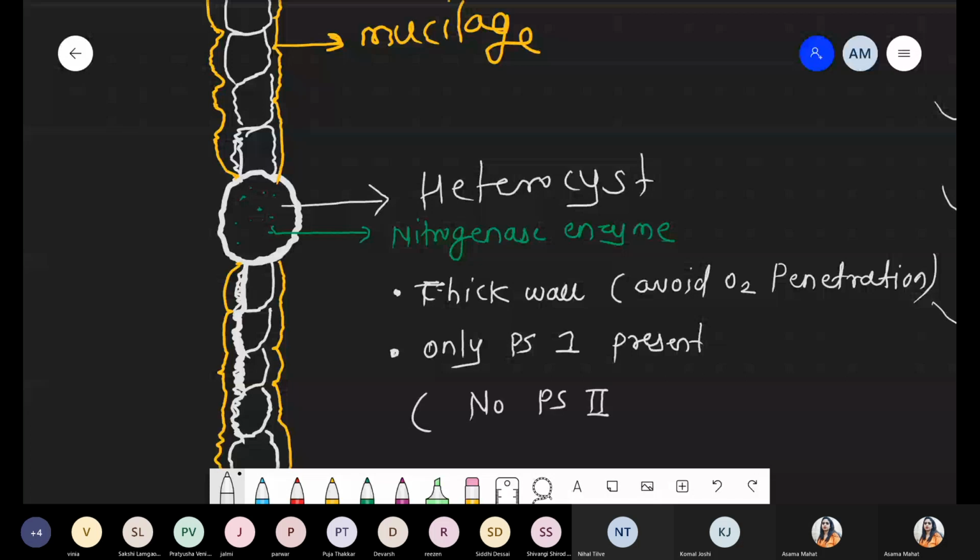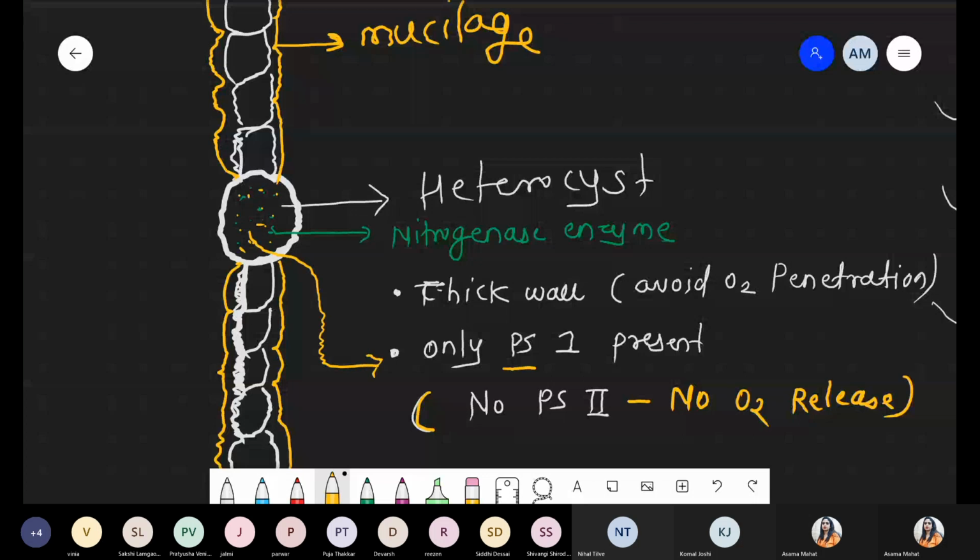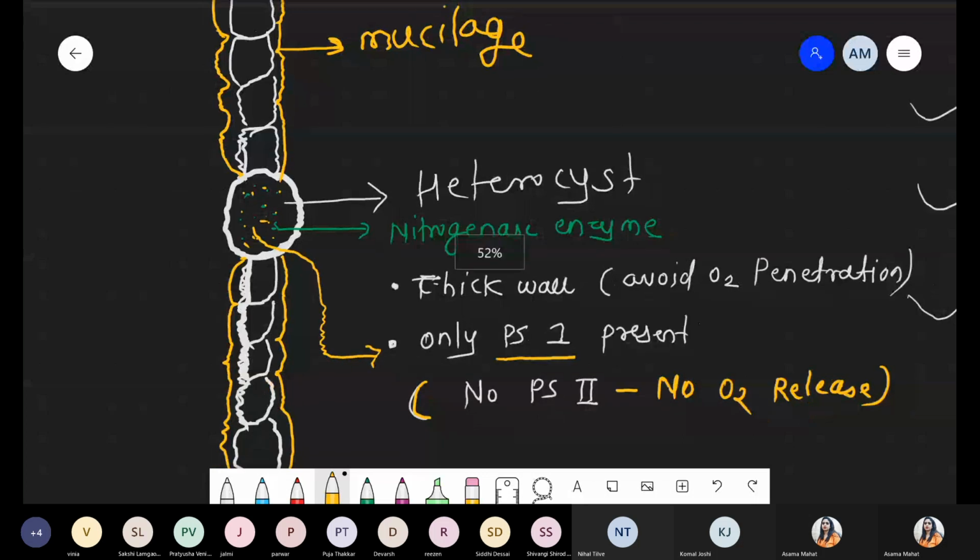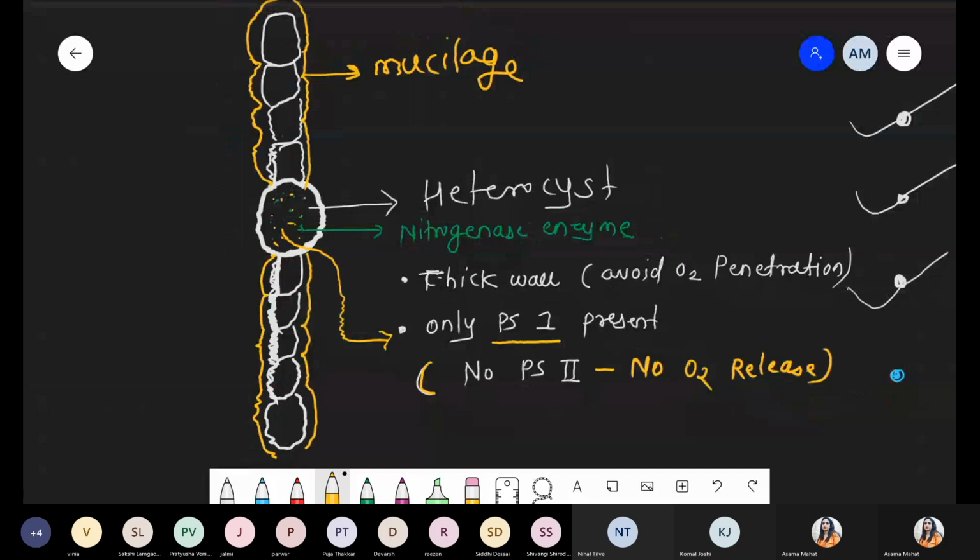Photosystem 2, because what happened if there is no photosystem 2? It means there is no water lysis, and definitely no oxygen gets released. So if there is no oxygen, they maintain the anaerobic condition. We are talking about the presence of some pigments related only to photosystem 1, no photosystem 2, so no oxygen can be released.